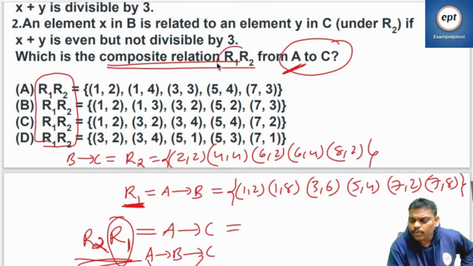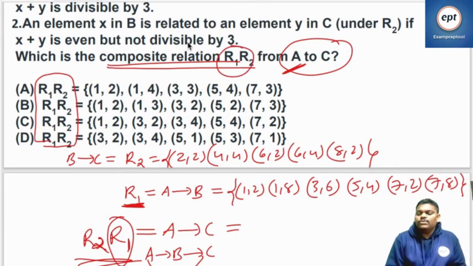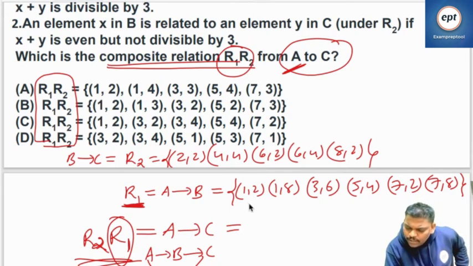You could have written properly. You want to say A to C. So you have to start with A, which means R1. Next one R2. So A to C. Let's start A to C. First go to R1.